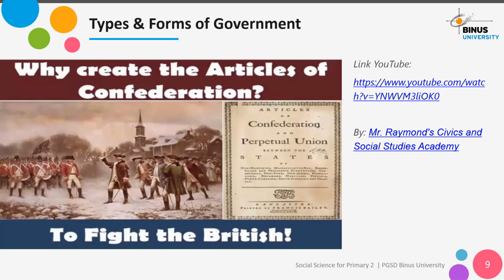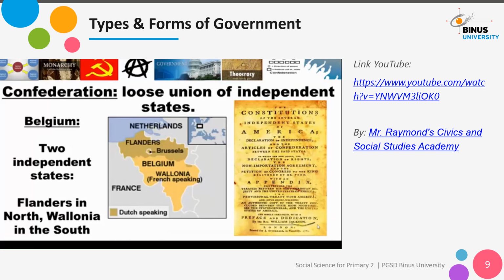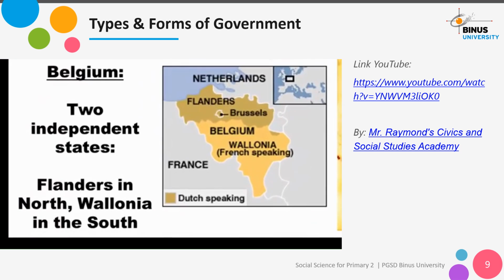So building an army to defend a country would be a reason regional states might want to create a confederation. Another reason to create this system would be to protect trade, which is what the European Union is today. The countries of Europe have created this weak central union to combine their economies. Very few countries today use confederal governments. One example would be Belgium, which has two states, Flanders in the north and French-speaking Wallonia region in the south.